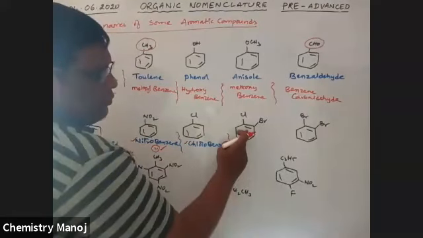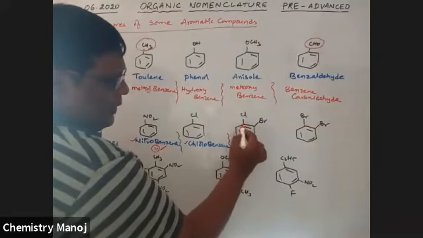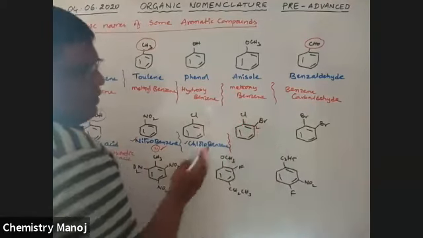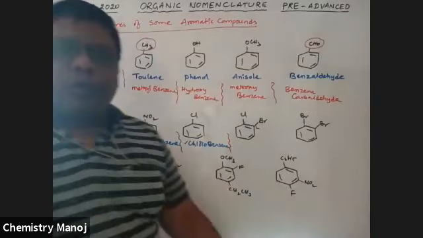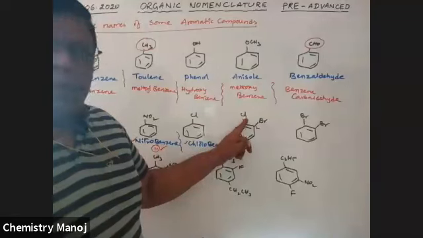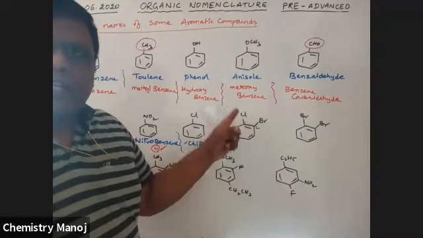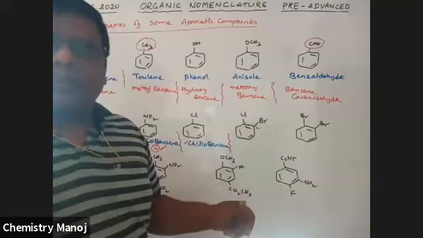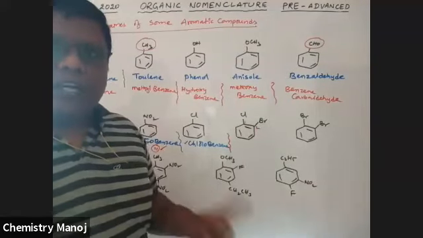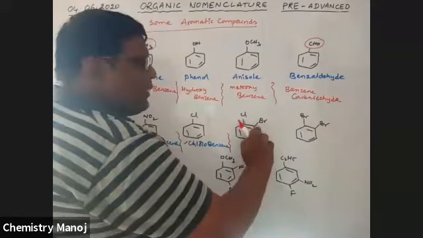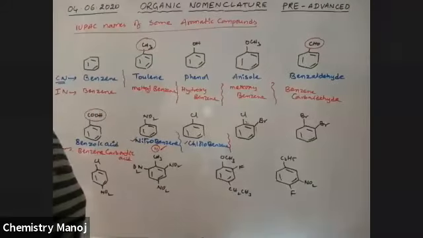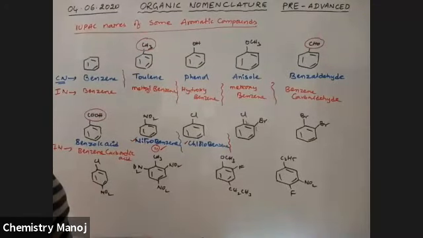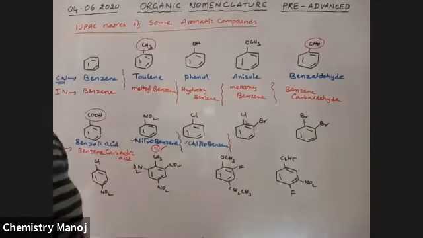It is benzene. If I start the numbering on the benzene as 1, 2 like this, chlorine is at the first position and bromine is at the second position. In the name chlorine, C is the starting letter; in bromine, B is the starting letter. In the alphabet, B comes first. So you should take bromine at the first position and chlorine at the second position, because the substituent which is first in the alphabet should get the least number.